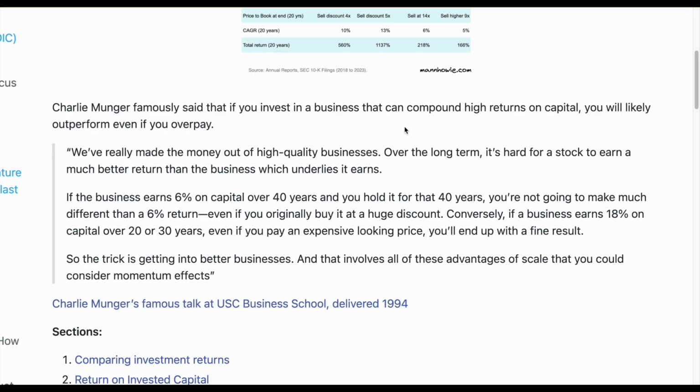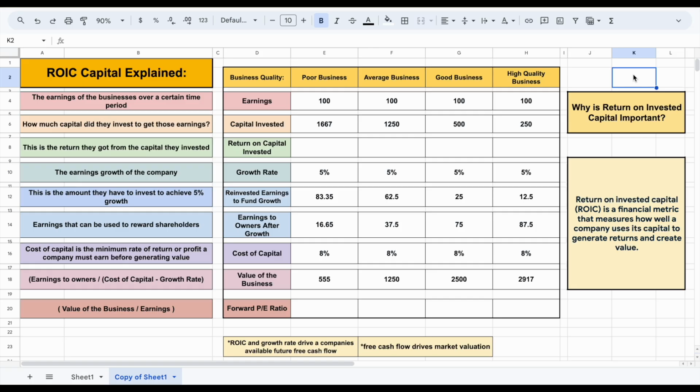Now, one of the people who was a huge fan of looking at return on invested capital was Charlie Munger, and he famously stated that if you invest in a business that can compound high returns on capital, you will likely outperform even if you overpay. So that's an interesting concept. Charlie Munger really believes in return on invested capital. And so does Warren Buffett.